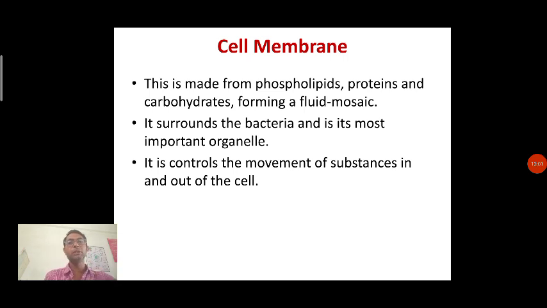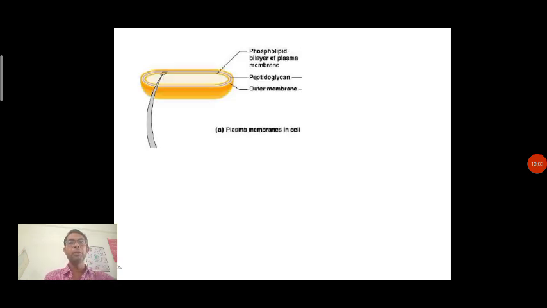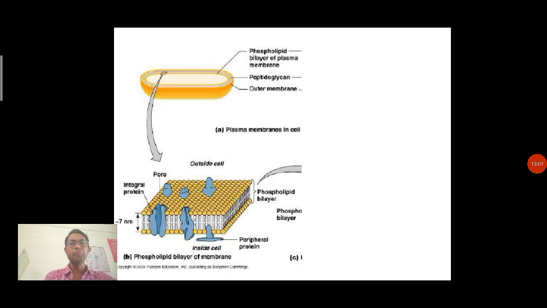So this is the cell membrane. Now here you can see the cell membrane is shown over here. This type of fluid mosaic bilayer structure is present in a bacteria.